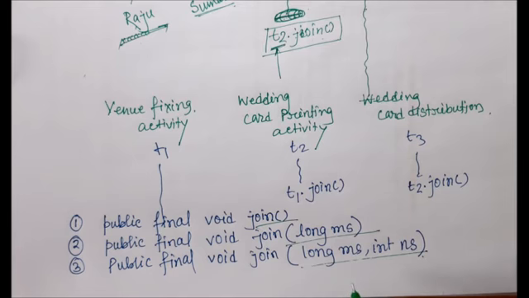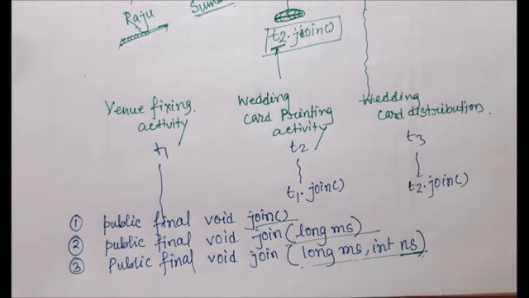Someone may ask me what is the difference between long millisecond and int nanosecond. Suppose I want to compare with money. If I want to go to the bank and write a check for 2,500, we can say it in this way.